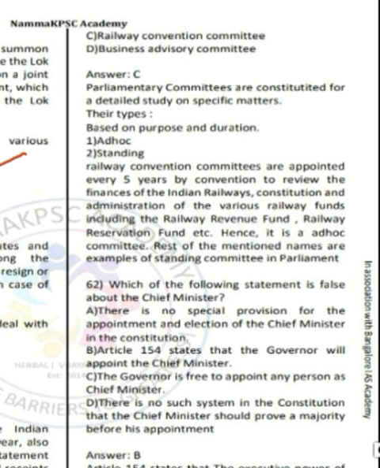It is an ad hoc committee. It was set up only for a specific purpose. Such committees are called ad hoc committees. They do not have permanent life.